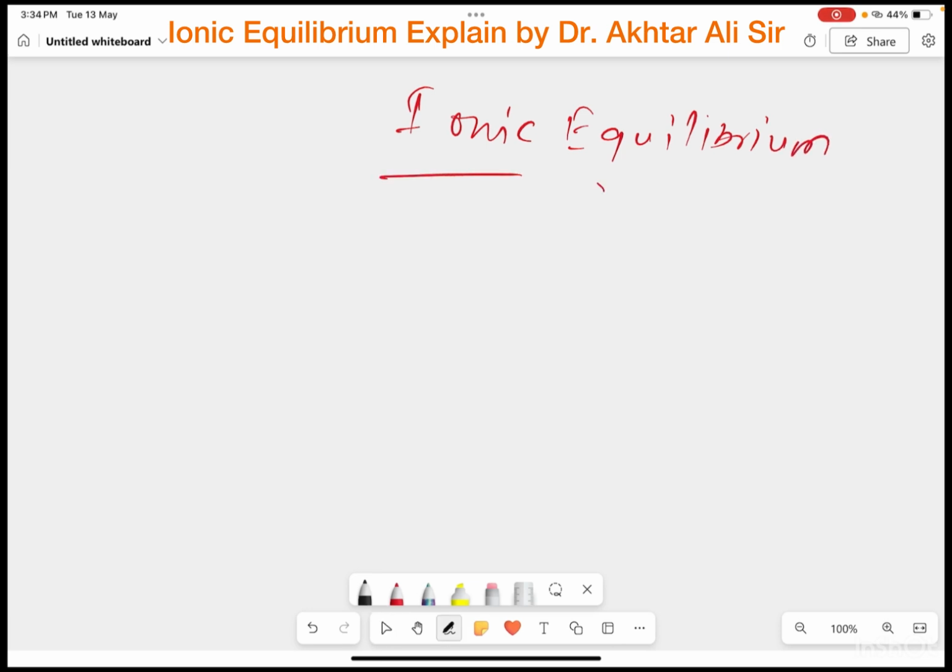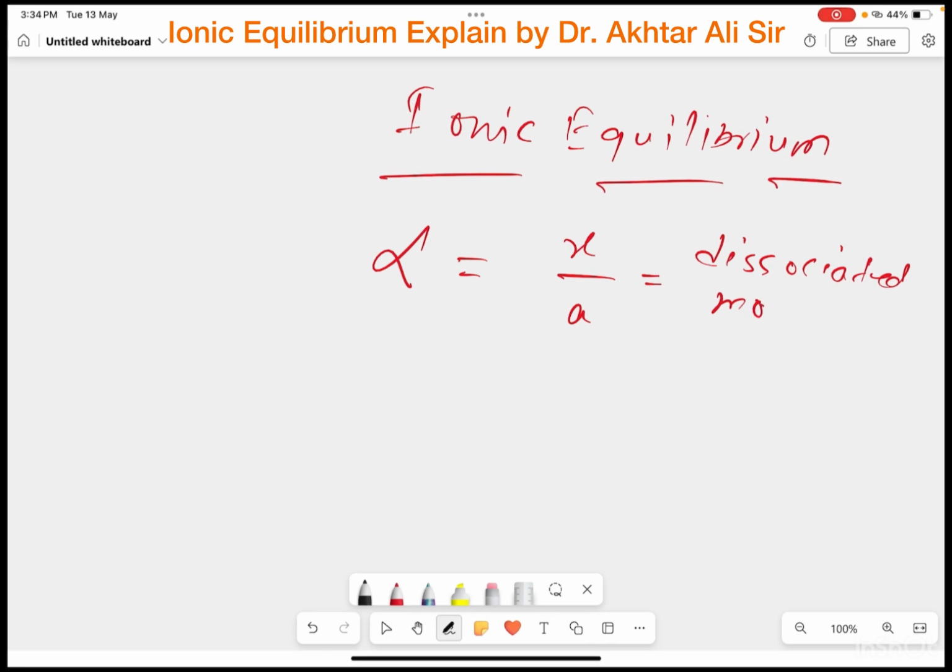The main thing that will be connected is the two chapters: ionic equilibrium and chemical equilibrium. Alpha is simply dissociated mole upon initial mole.